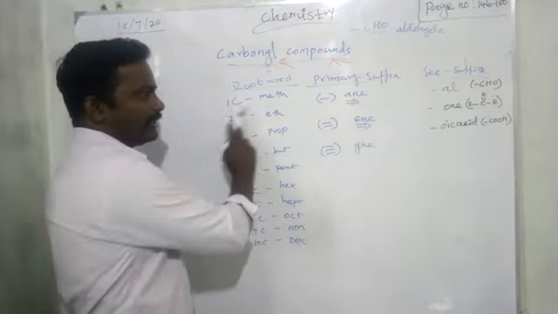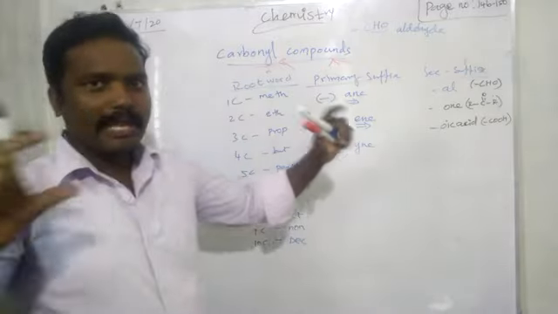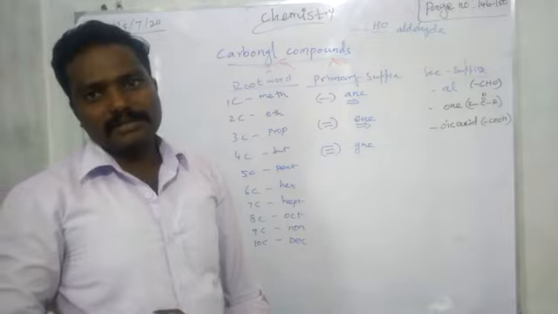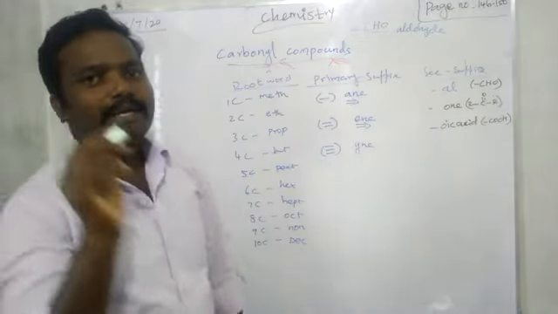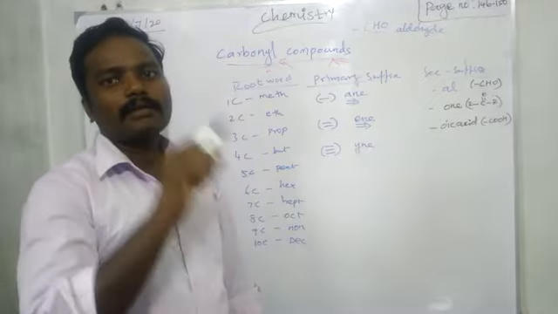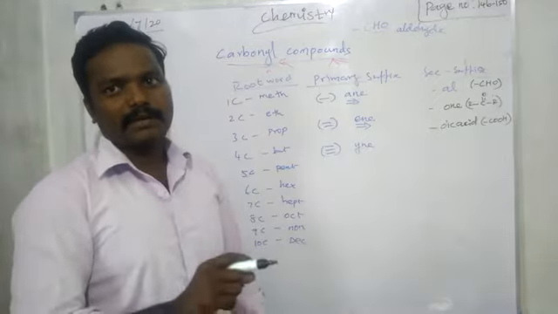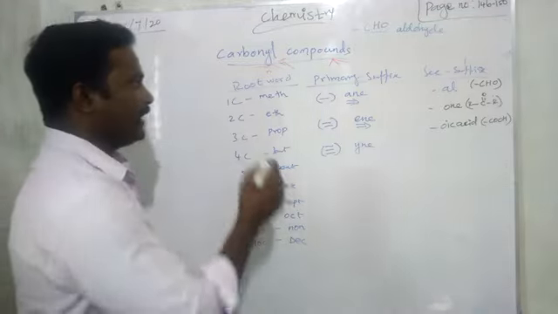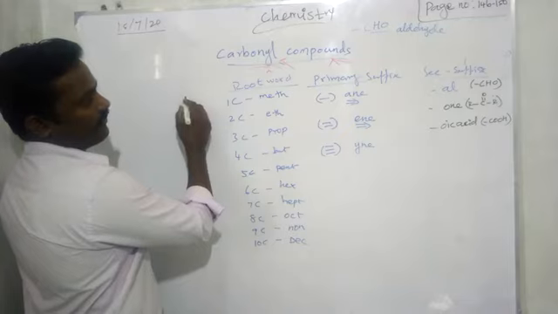We are finding that root word, the parent chain, longest chain. In that, is there any branches? Then only we have to write the number of the carbon in which that branch is present. That number and the side group name we want to write as a prefix.